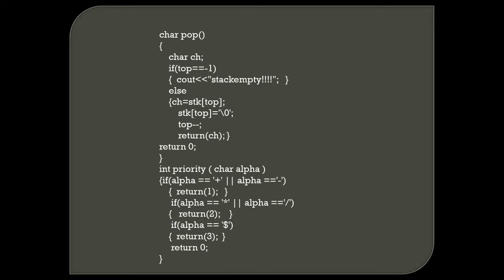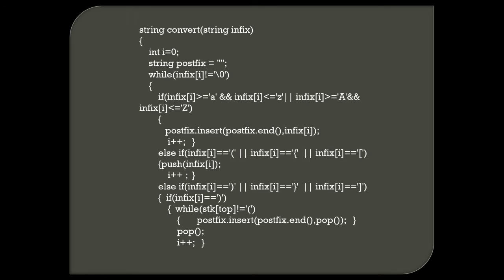Then the integer priority function of character alpha uses logical expressions. If alpha equals plus or alpha equals minus, then return 1. If alpha equals multiplication or alpha equals division, then return 2. And if alpha is a dollar, then return 3. Otherwise return 0. Then the next function is string convert(string infix).